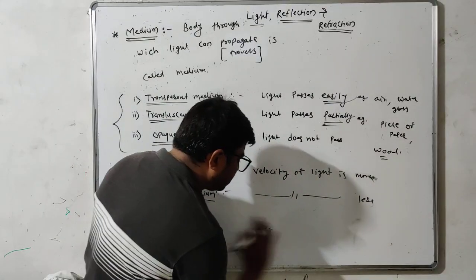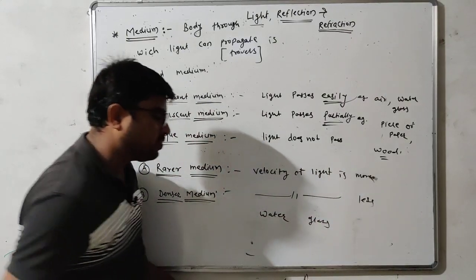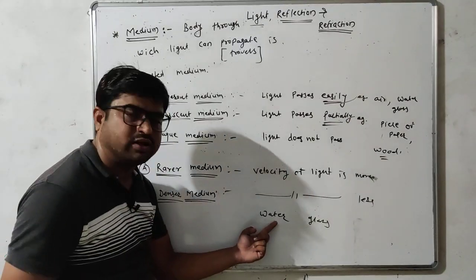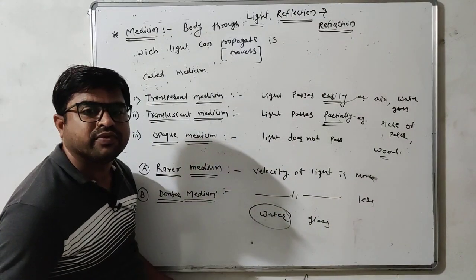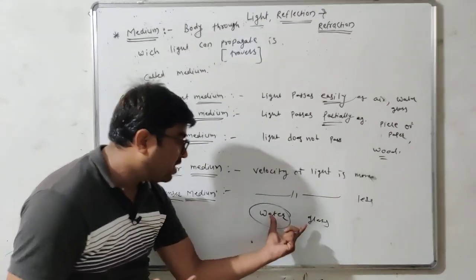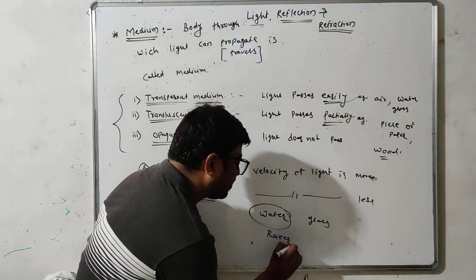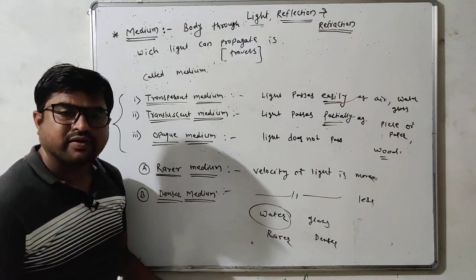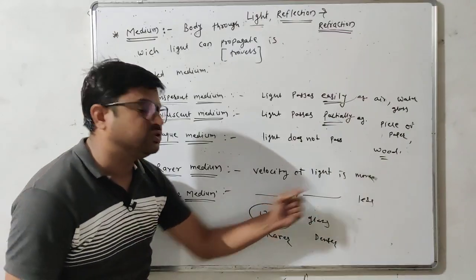If we now compare water and glass, obviously we know that the density of water is smaller than glass. Therefore, the velocity of light in water is more than in glass. So water will be a rarer medium and glass is a denser medium. Got it? This is also the classification of medium depending upon the velocity of light in them.